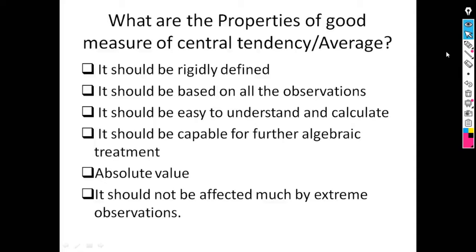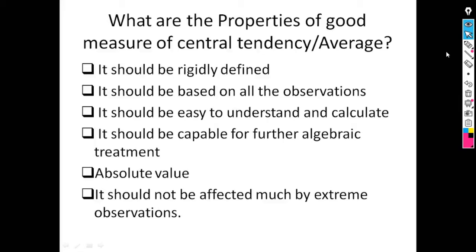Next property is it should be capable of further algebraic treatment. That is, after computing average, it should be usable in any statistical method like correlation, regression, skewness, kurtosis or any statistical method. Next property is absolute value.